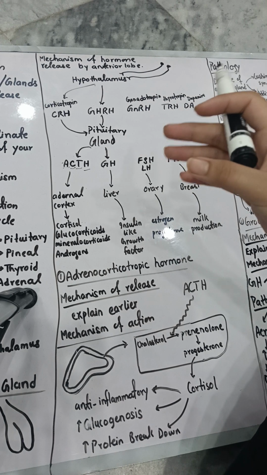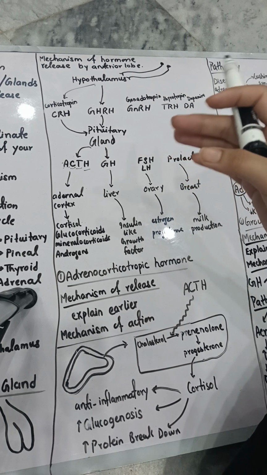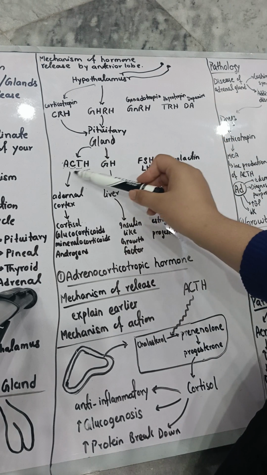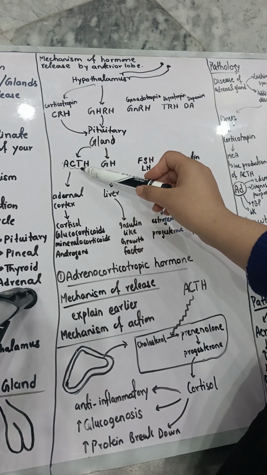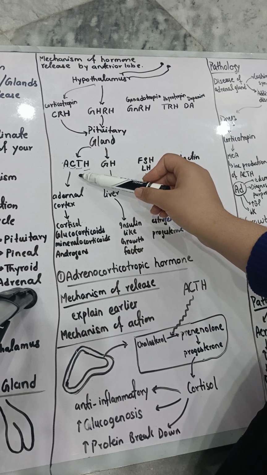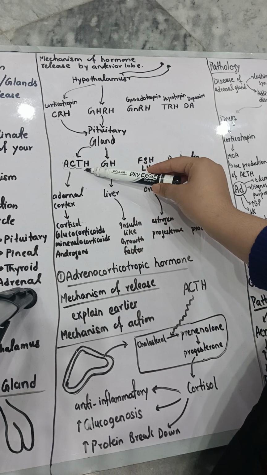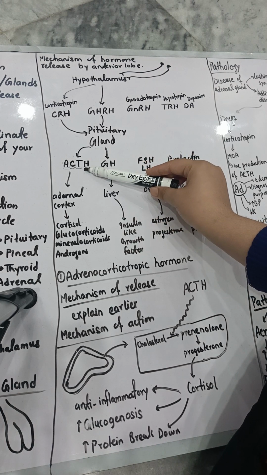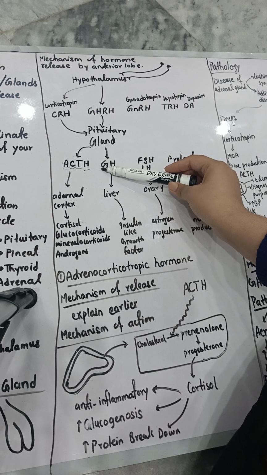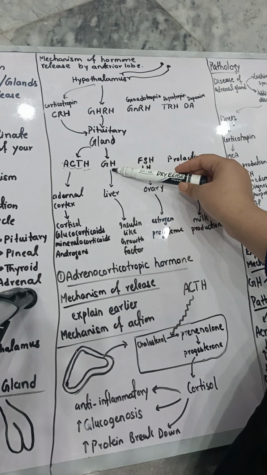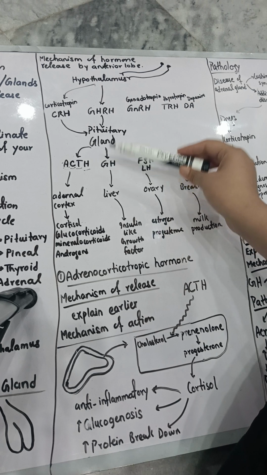Usually the growth in our body starts at night time. Okay, so ACTH production comes in the early morning time, and it decreases in the late night time. So if you look in the early morning, its concentration in your body will be higher, and lower in the late night. While the concentration of growth hormone in the morning is less, in the night it is at a very high concentration.